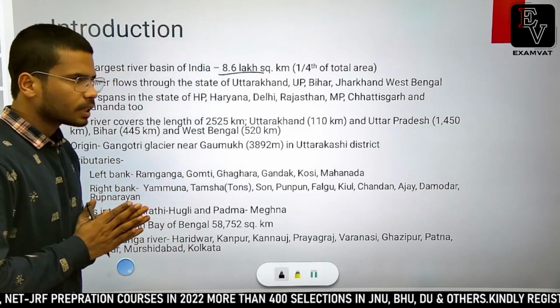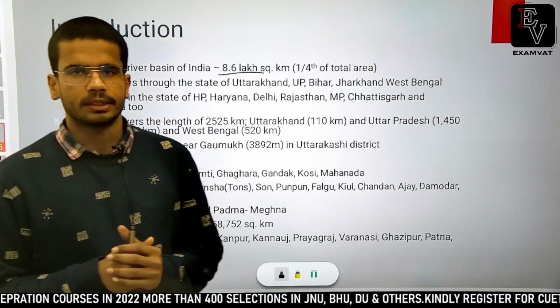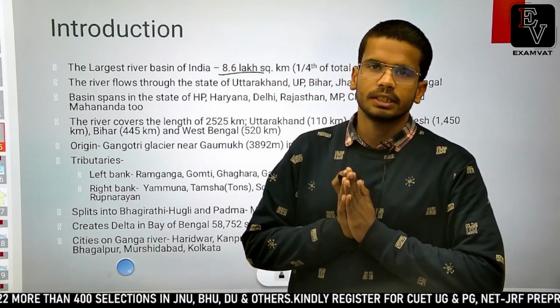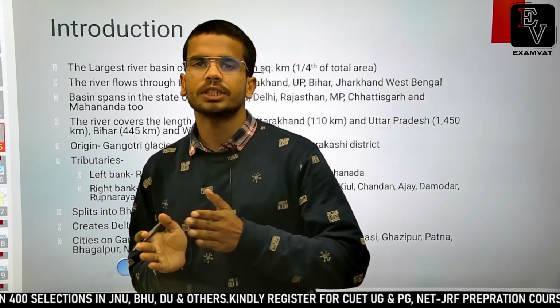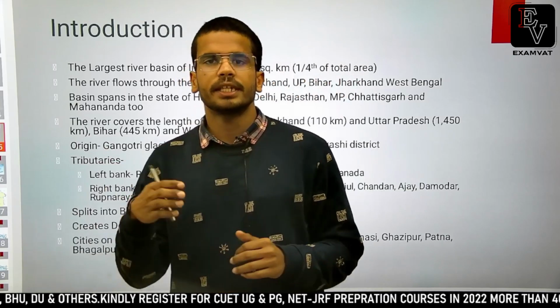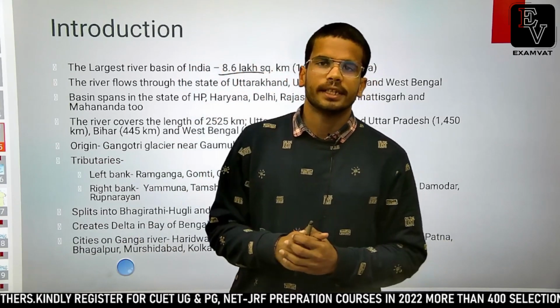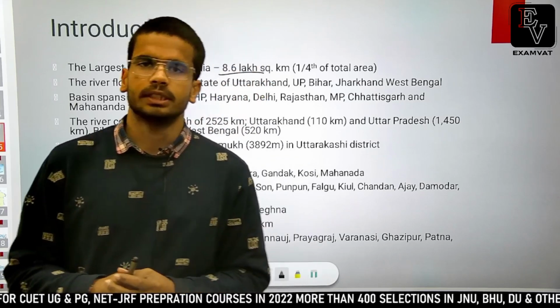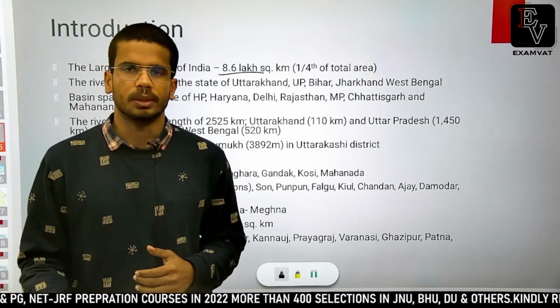And at Farakka, the river divides into two parts. The major part, the main river, flows into Bangladesh, and the smaller distributary flows as the Hooghly river in India, through Kolkata in West Bengal, to meet the Bay of Bengal.